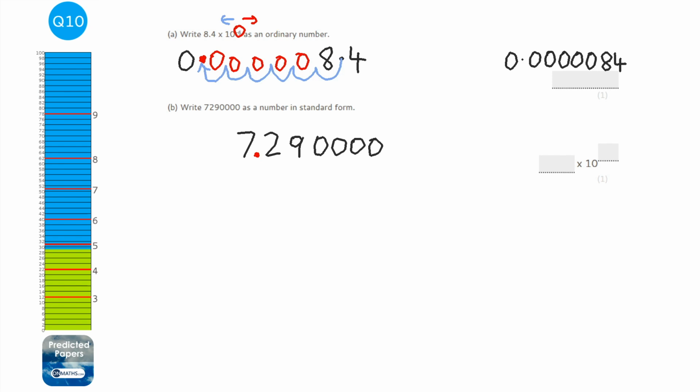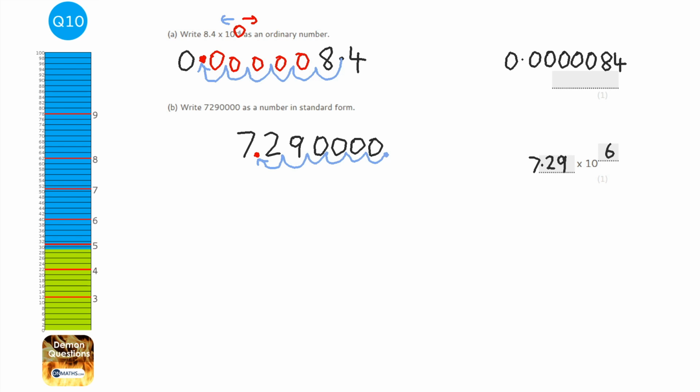So the decimal point started at the end of the number, and we had to move it 1, 2, 3, 4, 5, 6. Okay, so the rule is that the number has to be between 1 and 10, which this one is. Now, if you had a big number, then the power of 10 will be positive. Now here we did have a big number, so it's going to be +6.